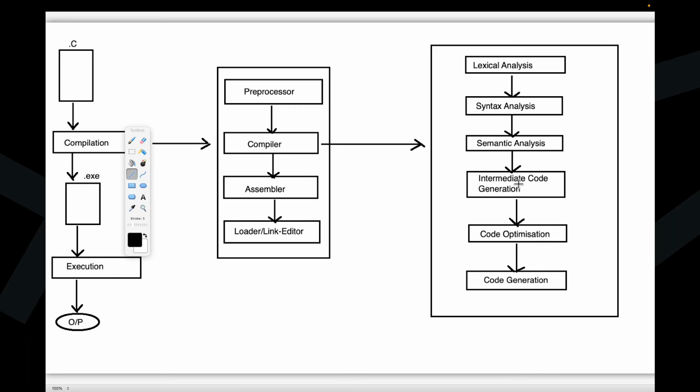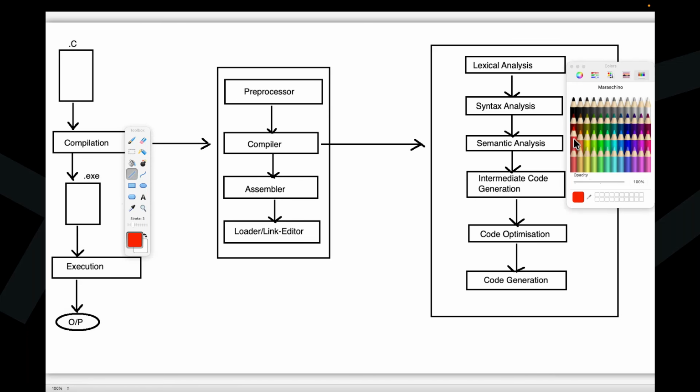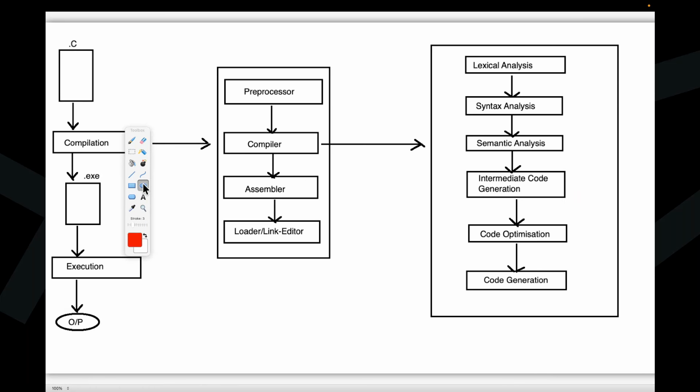Guys, now here I require only one thing, the preprocessor location. Preprocessor is the first phase in compilation. Only that point. Not more than that. Okay, right. Let me copy this now.